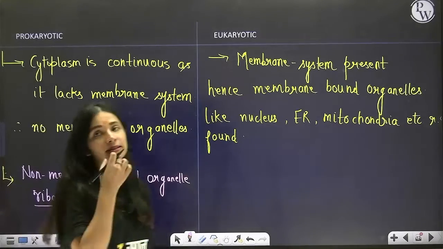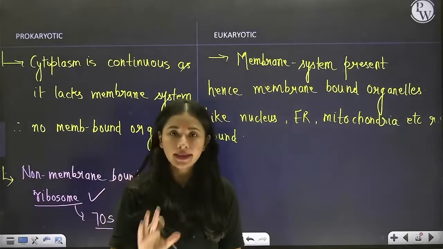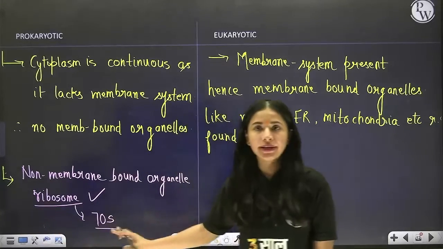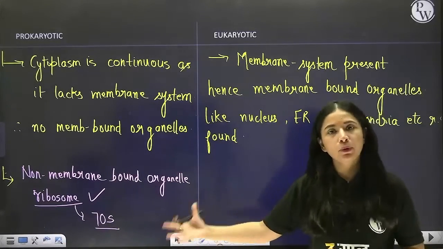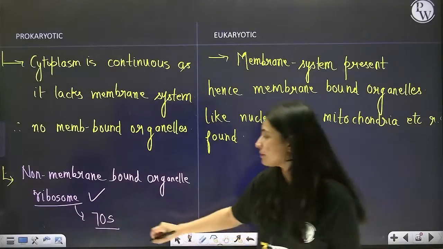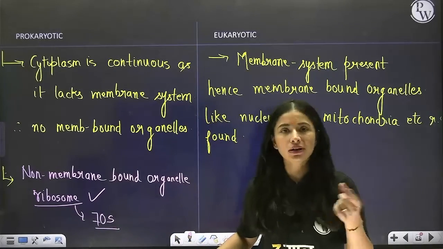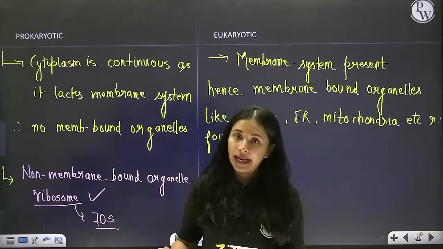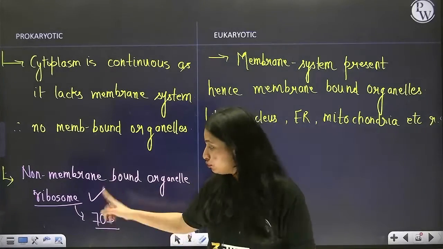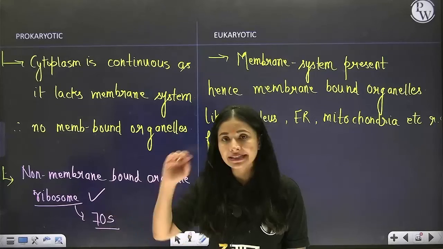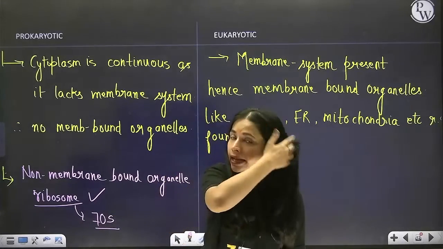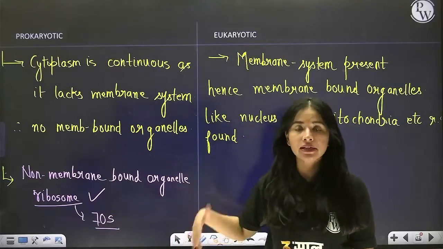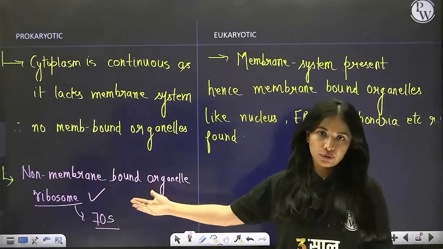Now, what is this 70S? Right now, I'm not explaining, just writing it over here. As soon as the chapter proceeds, you will automatically come to know what this 70 is, what this S is. So don't worry. Those students who know, well and good. Those students who do not know what this 70S is, you don't need to worry. Ma'am will herself teach as the chapter proceeds.